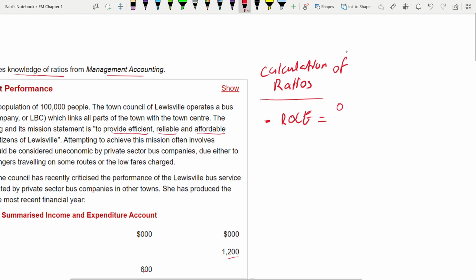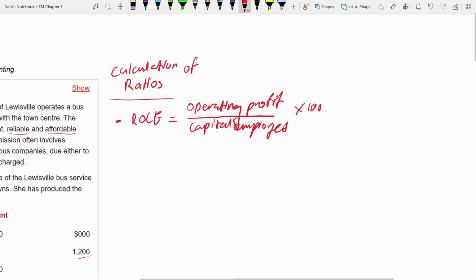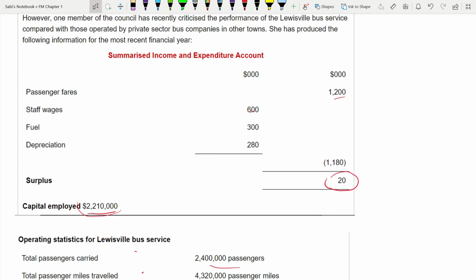So the ROCE formula is operating profit divided by capital employed. We have been given capital employed somewhere. I remember when I was reading it, it was 2,210. Okay, so now we'll put it. So operating profit, how do you get the operating profit? It is the surplus. In profit organization terms, this is known as profit, but in not for profit, it's surplus. So that surplus only you have to take as profit. And capital employed you are given.